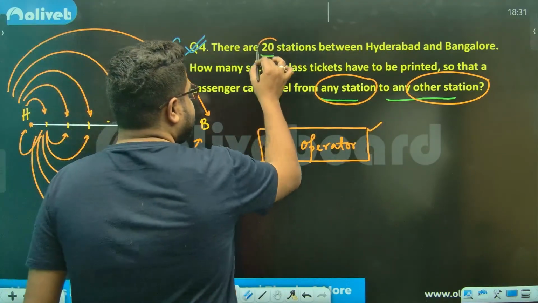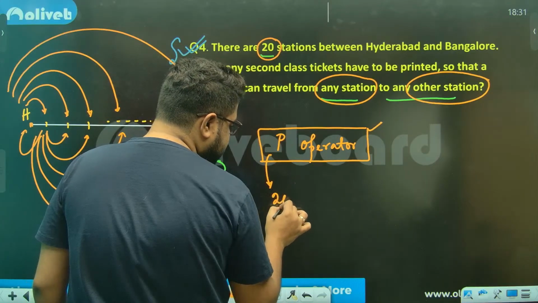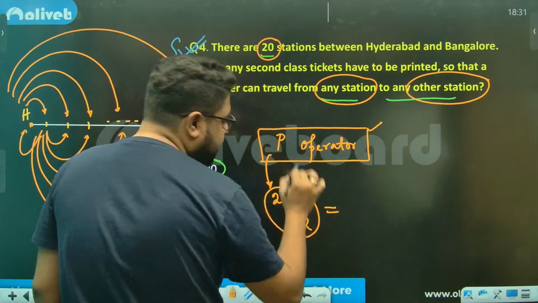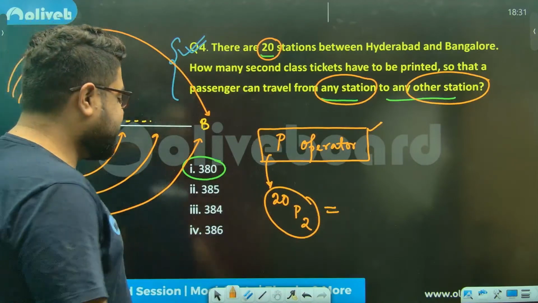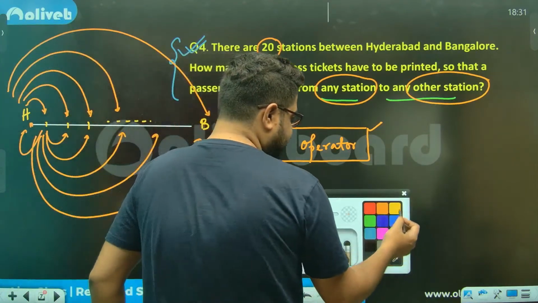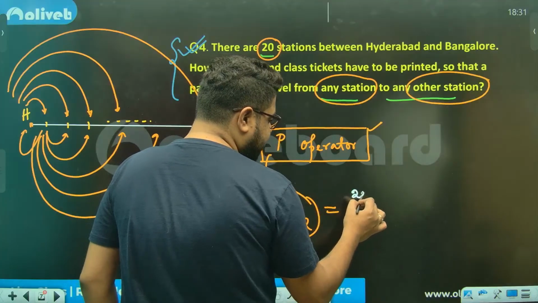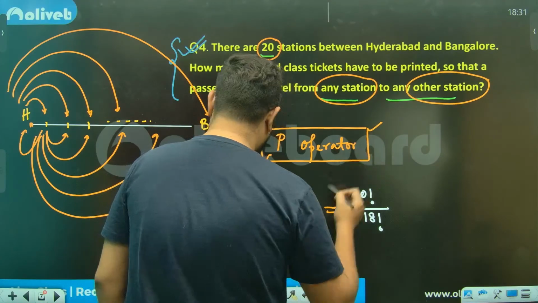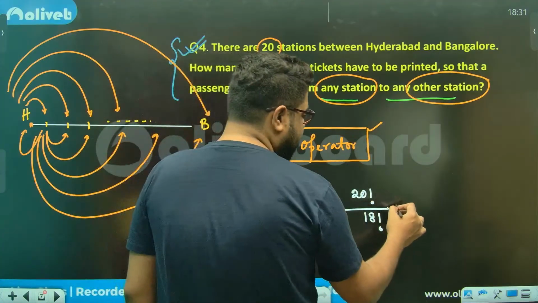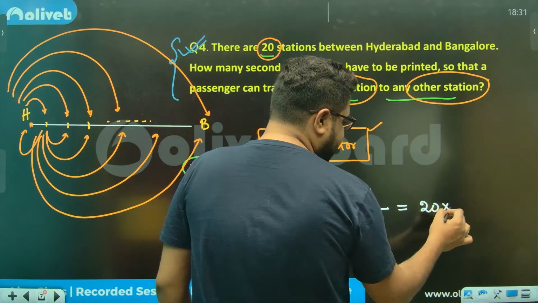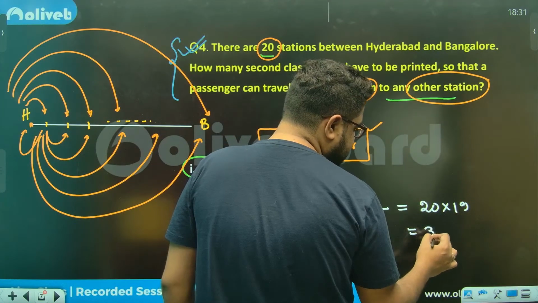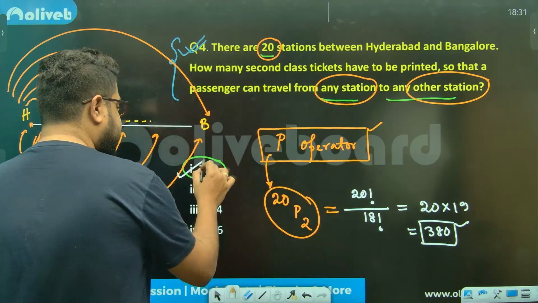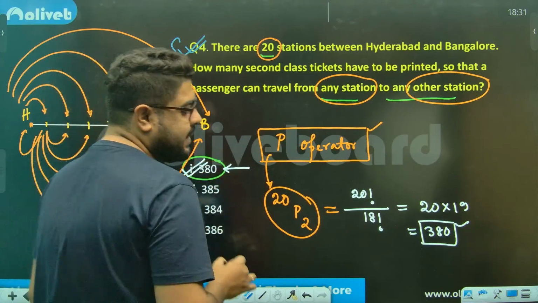So with 20 stations, how many permutations? 20 P 2, any two you select out of 20. That is 20 factorial by 18 factorial, which is 20 into 19, which is 380. So both of you were correct when you said option A, 380.